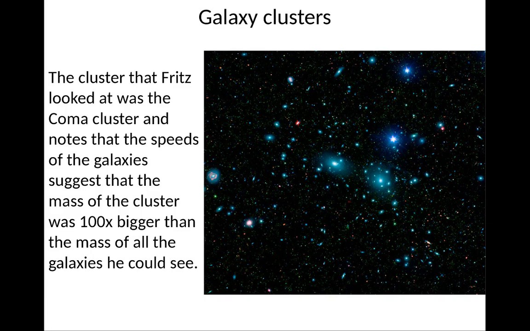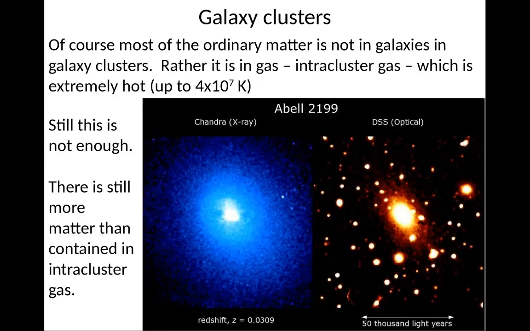Right? So the cluster that Fritz looked at was the Coma cluster, and he noted the speeds of the galaxies suggested that the mass of the cluster was 100 times bigger than the mass of all the galaxies he could see. Now, most of the matter in galaxy clusters is actually not in galaxies. It's actually in gas, or intracluster gas, which is very, very hot, up to 4 times 10 to the 7 degrees Kelvin. Actually, sometimes 10 to the 8 degrees Kelvin. But even this gas itself is not enough.